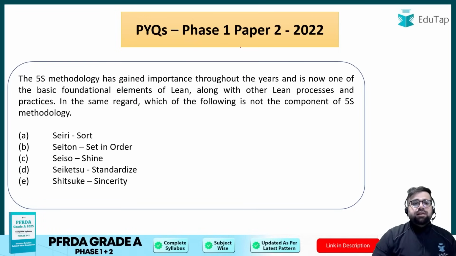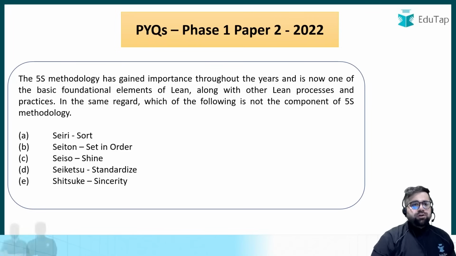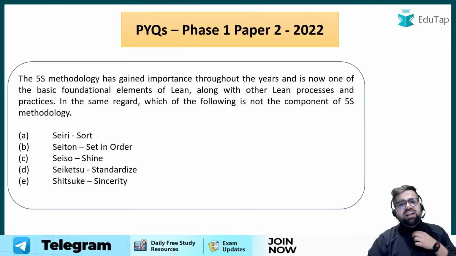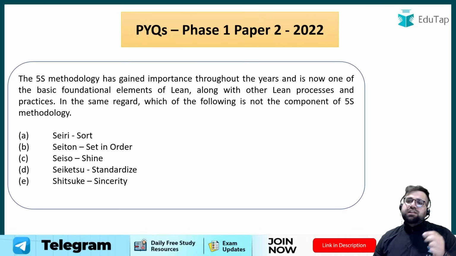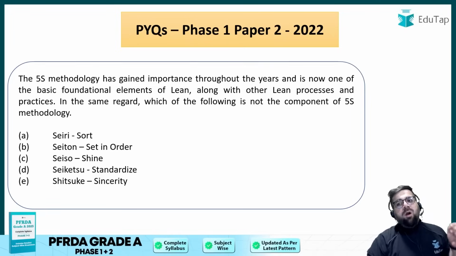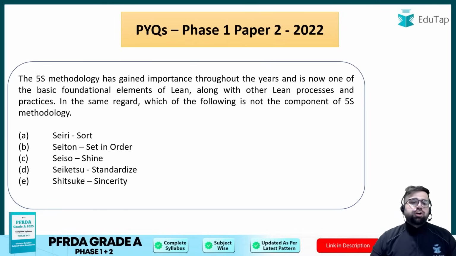Okay. Next, now this is from your lean system and innovation. 5S methodology has gained importance through the years and is now one of the basic foundational elements of lean system, along with other lean processes and practices. In the same regard, which of the following is not the component of 5S methodology?